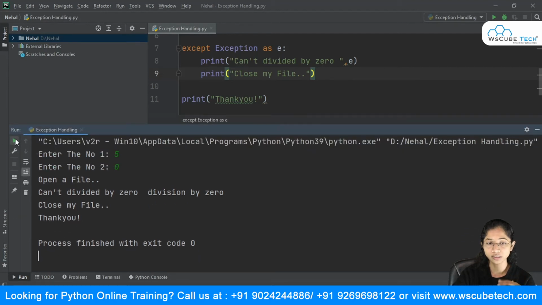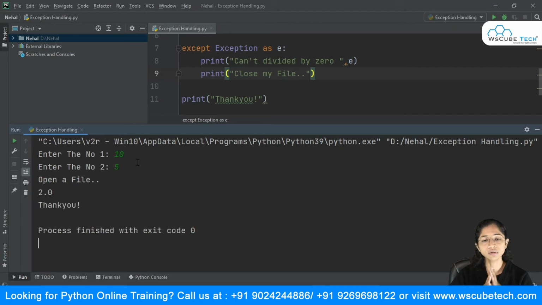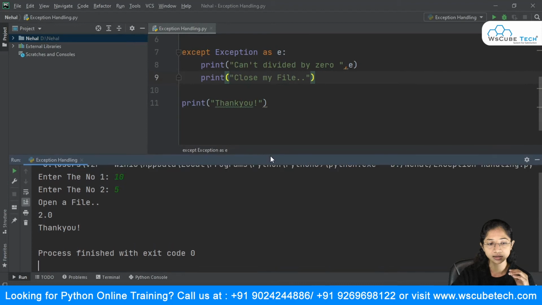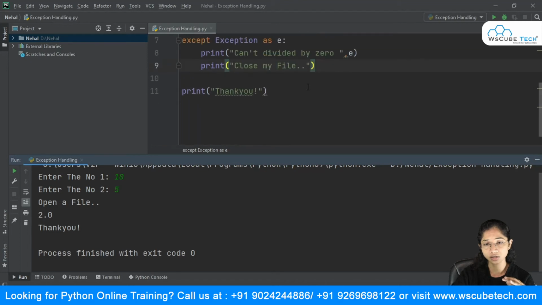Now I will go with the case that is not divisible by 0. I'm going to say 10 divided by 5. And in this case, it says that it has opened my file, and it is giving me the result also, but it is not displaying close my file.